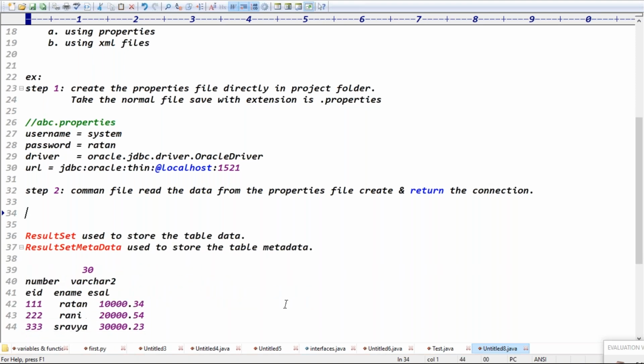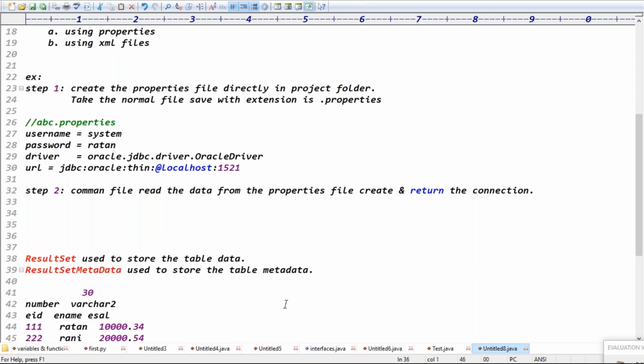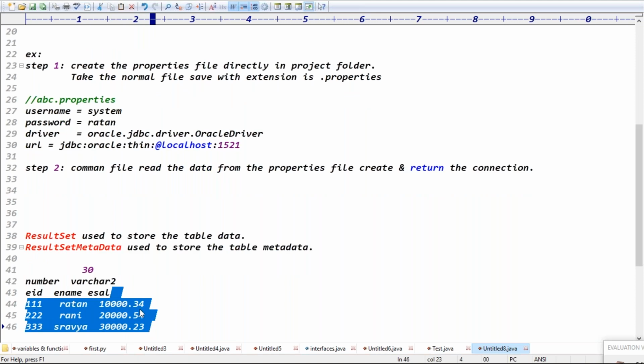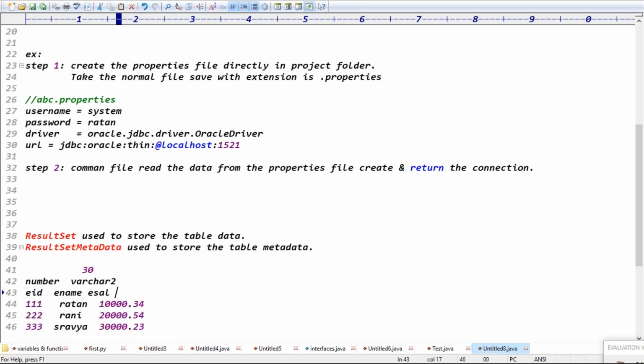Guys, are you clear now? Table metadata means, I clearly explained. Table data is called table data, guys. Table metadata means what? How many columns the table contains, what the data type of each column is, and how many characters are allowed. This is all table metadata, right?